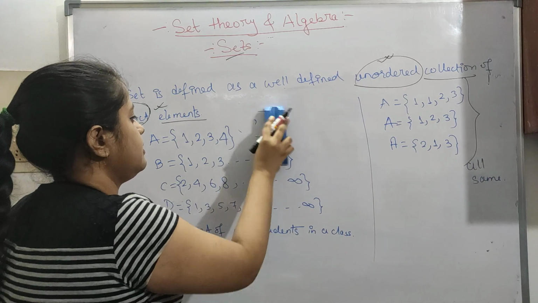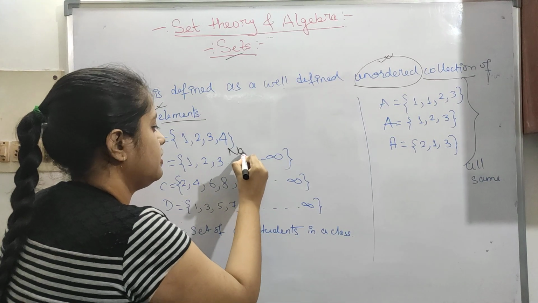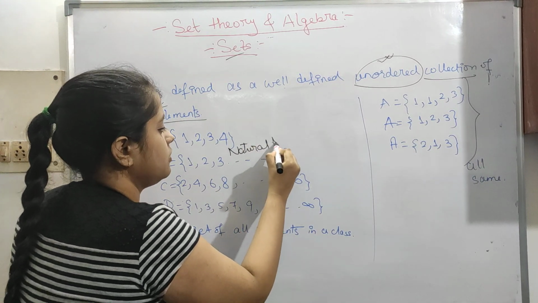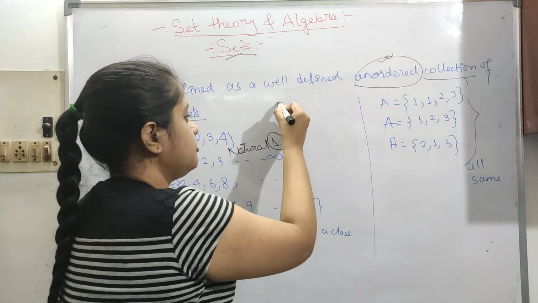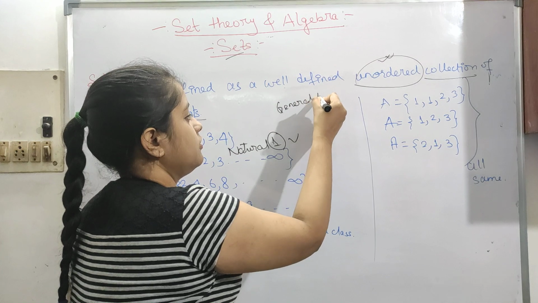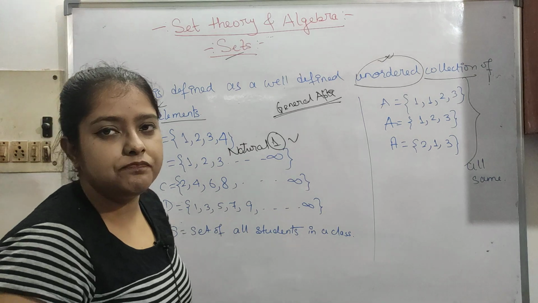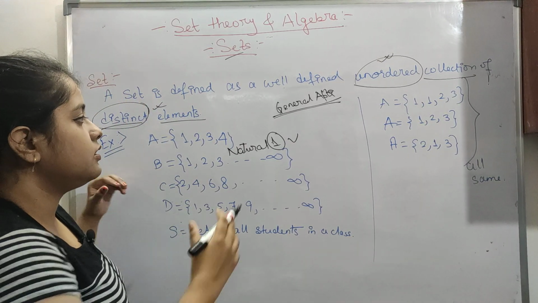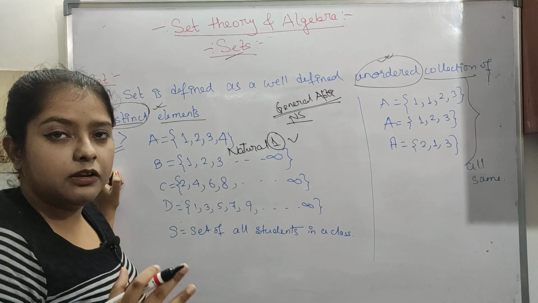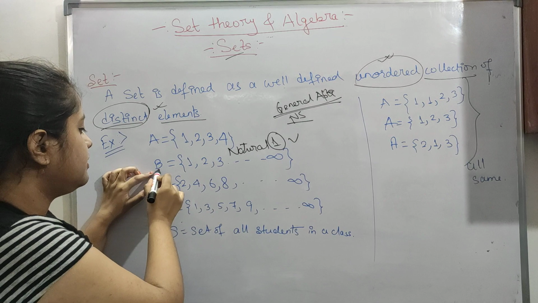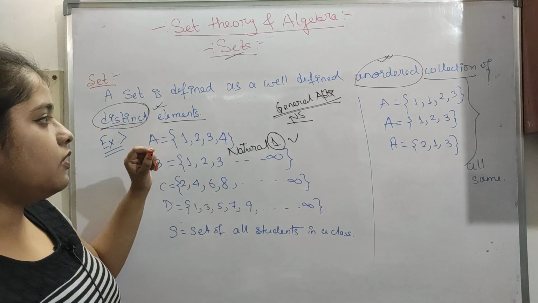Next is the set of natural numbers. I hope you remember natural numbers start from 1. About all the number systems we will do in general aptitude. I have started general aptitude. I am trying to make as many videos as possible, so I will try to do that. In number systems we will do all about natural numbers, real numbers, and different types of numbers. For now, you will see that B is the set of natural numbers, where nothing is repeated, everything is distinct.